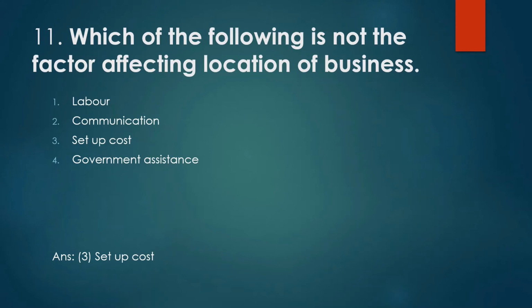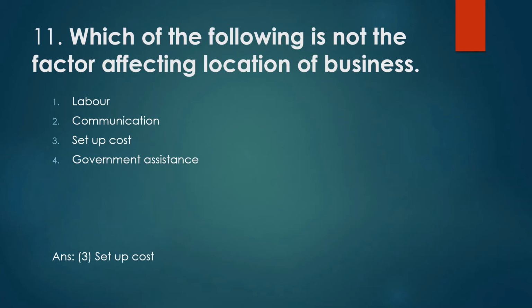Obviously labor is a thing which affects the location of business, because if your location is not proper, you are not going to get proper labor, manpower, what we call it. Communication is also very important, because on the basis of your location the communication should be proper. If communication is not there, obviously in your location you cannot do business properly.